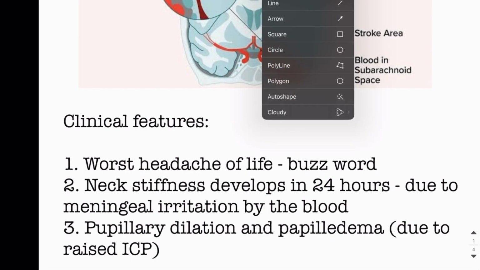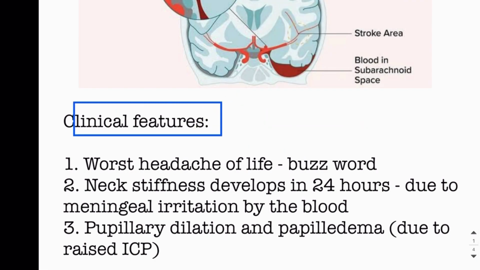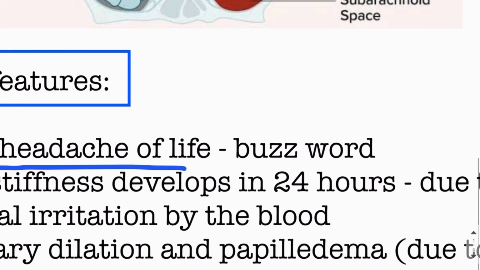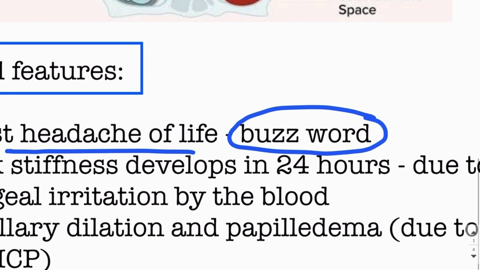Let's discuss the clinical features of the subarachnoid hemorrhage. The most important feature is that there is severe headache which is of sudden onset, and this headache is described by the patient as the worst headache of my life. This is the buzzword in the vignette of USMLE questions.